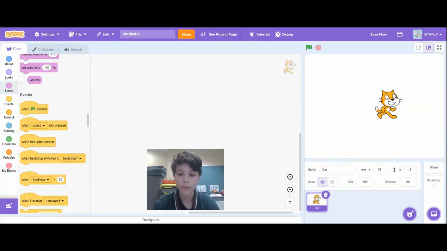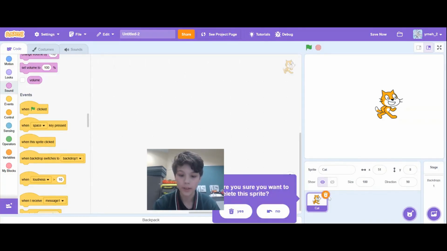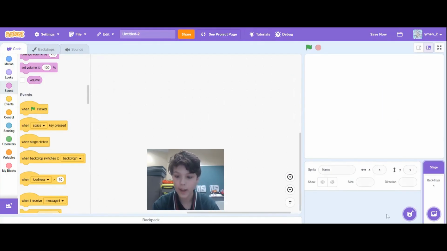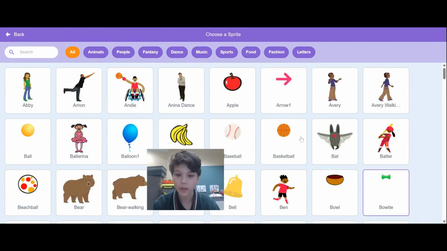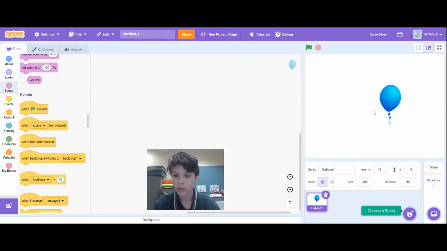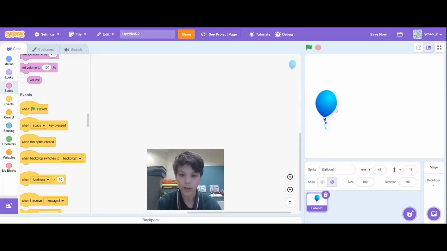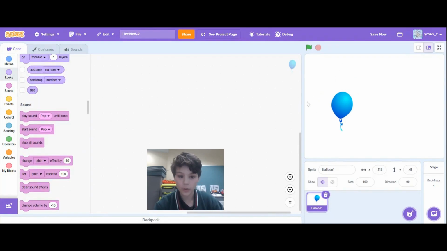So first, what we want to do is delete this cat. It says this and we want to say yes. And now we go into here, click on choose sprite, and now we're going to click on our balloon, like so. And you can also drag and move the sprite around like this. We're going to drag and drop it around like here, and now it doesn't do anything.